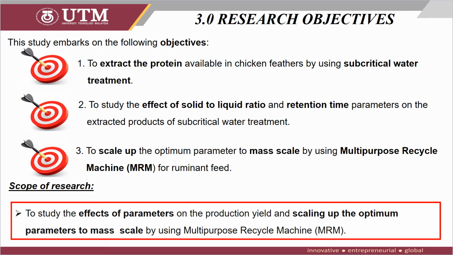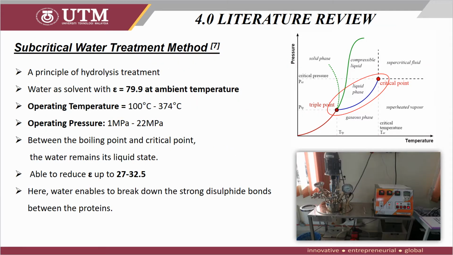Thus, the scope of my research is to study the effects of parameters on the production yield and scaling up the optimal parameters to mass scale by using a multi-purpose recycle machine. Hence, subcritical water treatment has been selected in this research for the protein extraction. This treatment is quite similar to the hydrolysis treatment, where it uses solvent to break down the strong bond between the organic compounds and extract the protein.